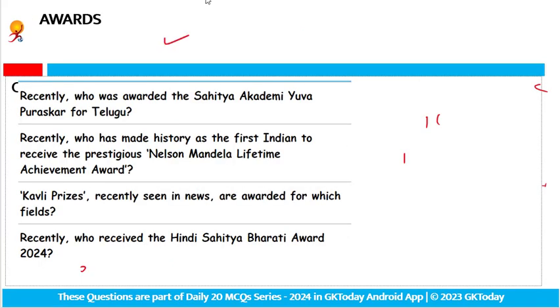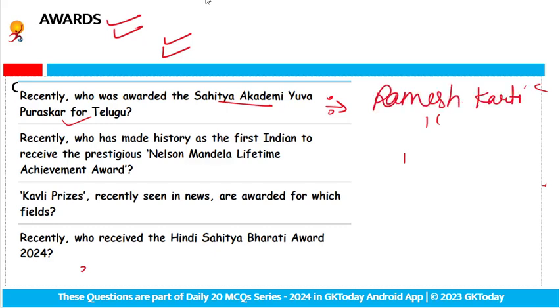Let's find the revision questions regarding awards. The first one: recently, who was awarded the Sahitya Akademi Yuva Puraskar for Telugu? The Sahitya Akademi Yuva Puraskar in Telugu was awarded to Ramesh Karthik Naik. So the answer is Ramesh Karthik Naik. Second: recently, who has made history as the first Indian to receive the prestigious Mandela Lifetime Achievement Award? The answer is Vinod Gavitra.